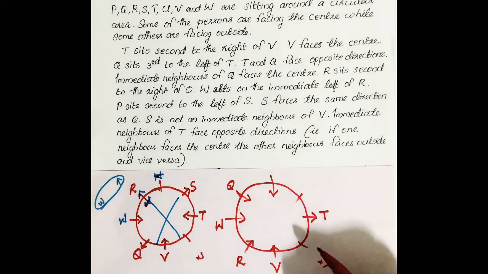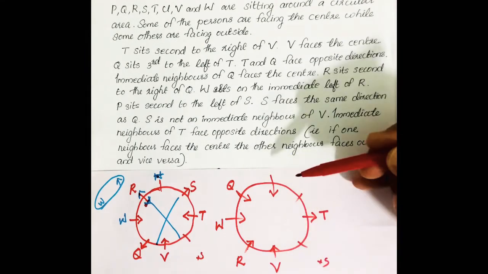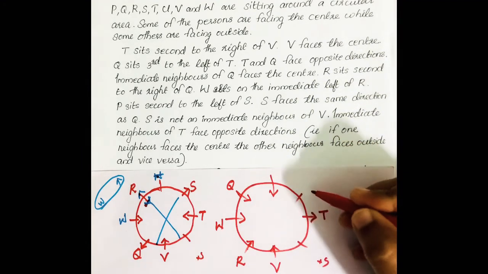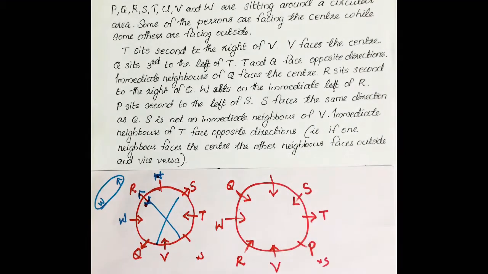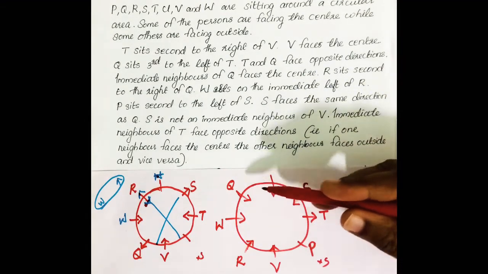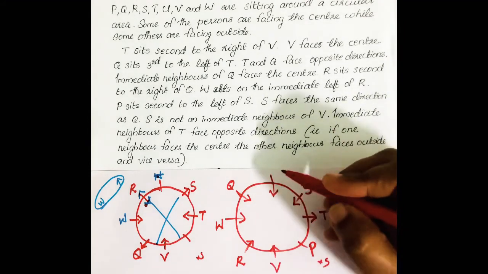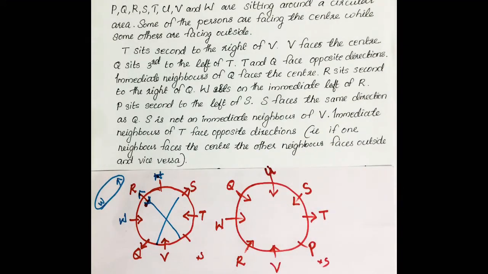Okay, then in this case S cannot be here. S and Q face the same direction, so S can be either here or here. If we put S here, second left is already filled. So S is here, S facing center, second left is P, means P becomes here. Then the remaining person goes here. Which person is remaining? P, Q, R, S, T, V and W. U is left, so this place is for U. Then we have to find out the direction for P also. Then one condition is left.